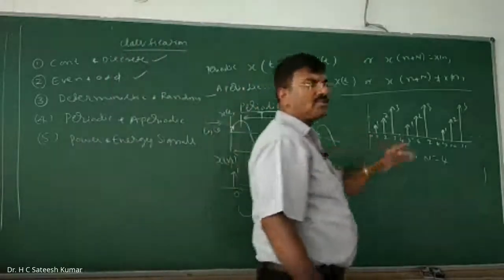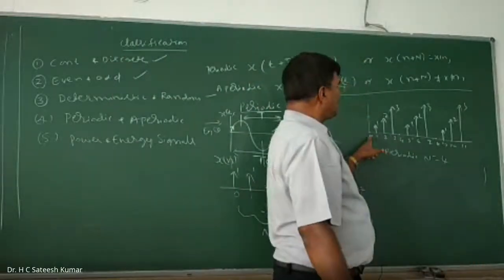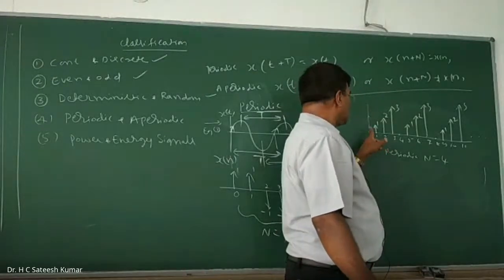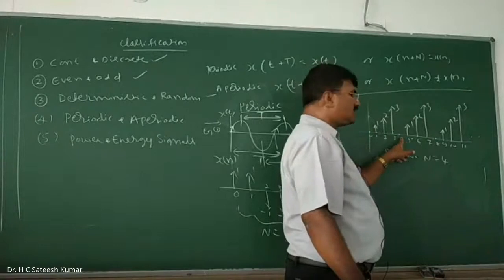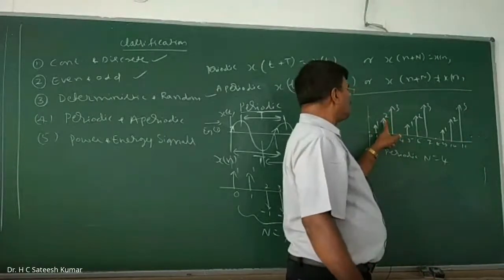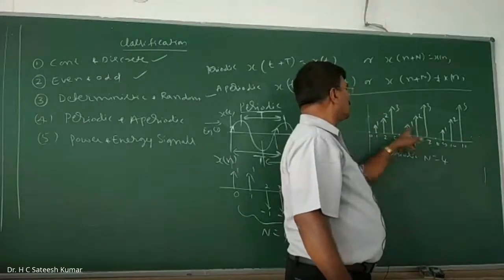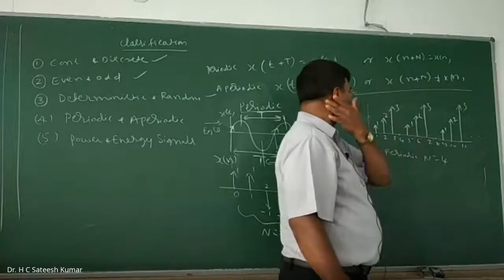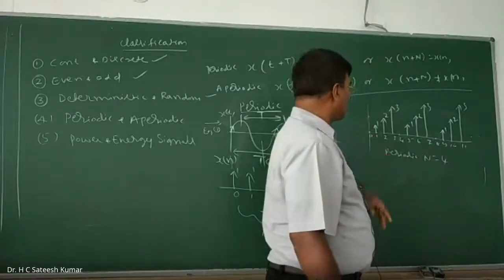Similarly, here also in the discrete, if you are starting from this point, count it. This one, 1, 2, 3, 4. Until the next 0, don't consider. Sir, I'll start from this point. You start now, no problem. 1, 2, 3, 4, and this one is repeated. You should not count it. So that's what we are going to have as the period.